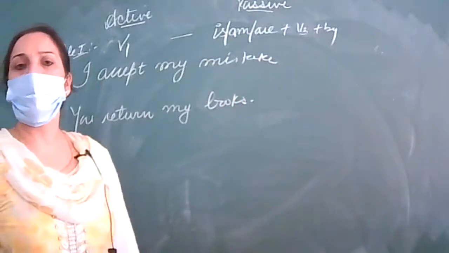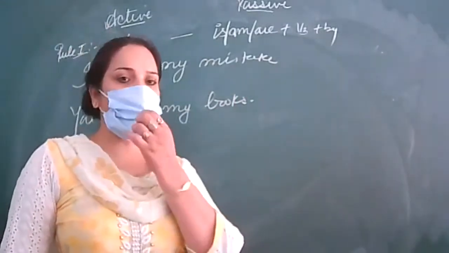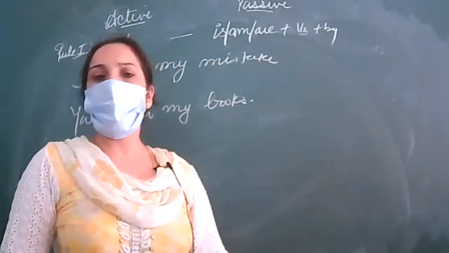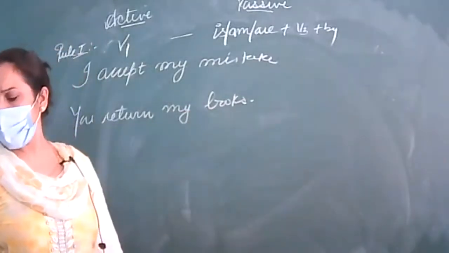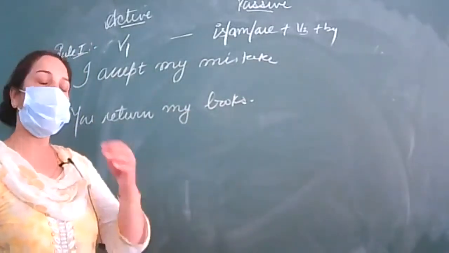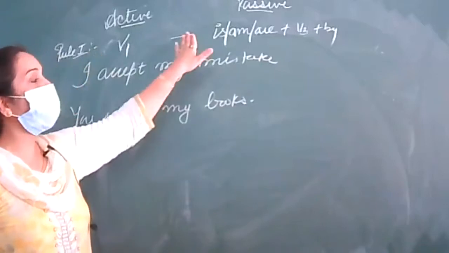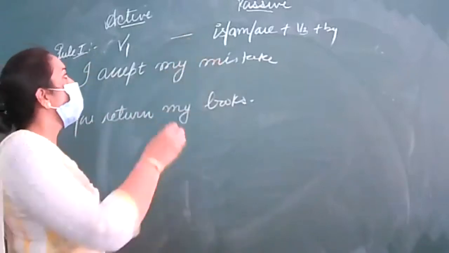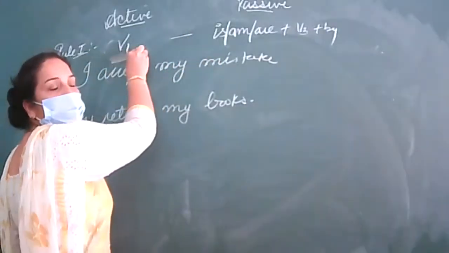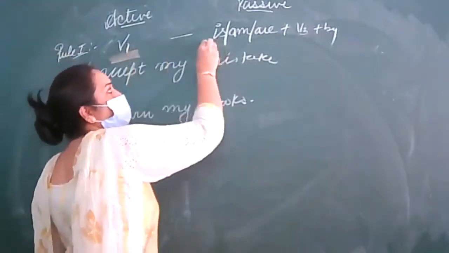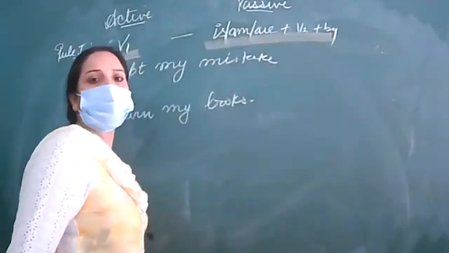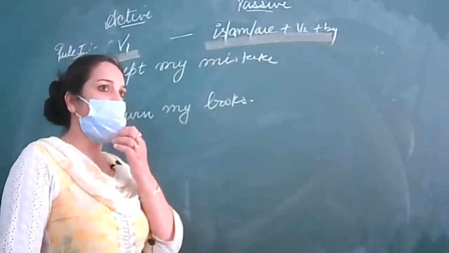I accept my mistake, you return my books. Follow only this rule. Rule number 1: verb first form is given, and it will be changed into is/am/are plus third form plus by.